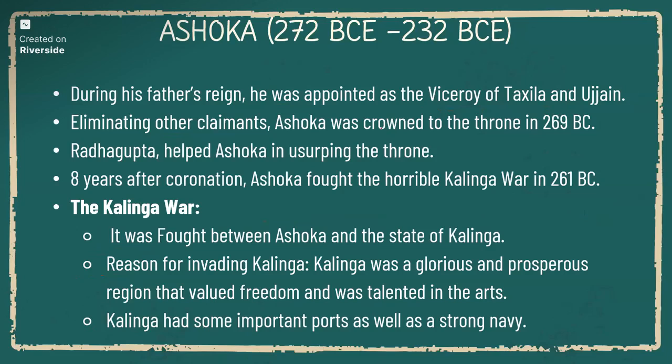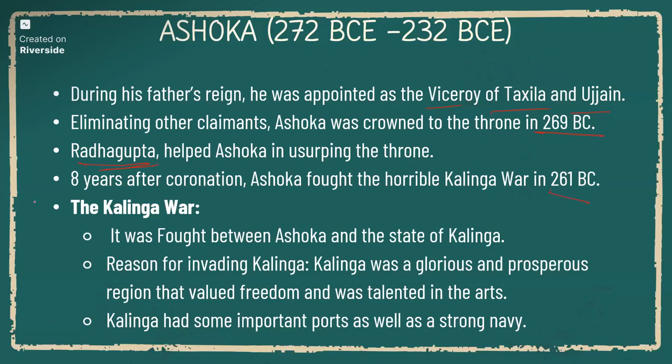During his father's reign, he was appointed as a viceroy of Taxila and Ujjain, and after eliminating other calamities, he was crowned to the throne in 269 BC. Radhagupta is the person who helped Ashoka to claim his throne by informing him of all his father's activities. Eight years after coronation, Ashoka fought the horrible Kalinga War in 261 BC.